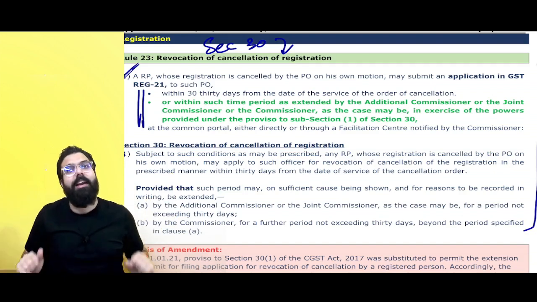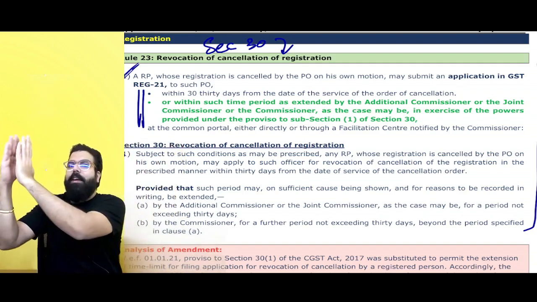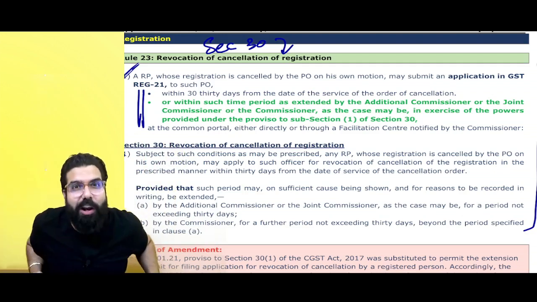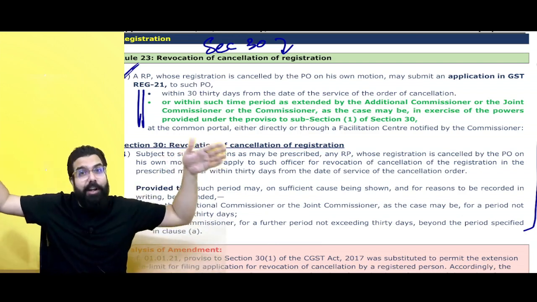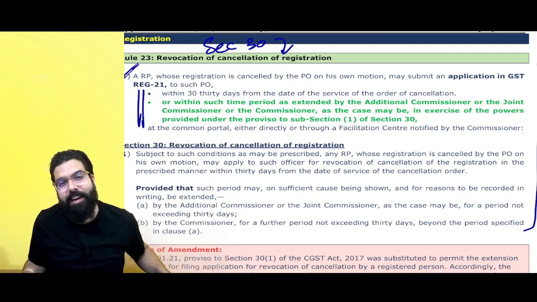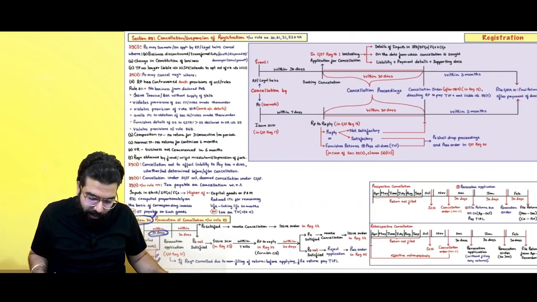Sir, how much time can they allow? Generally, you can apply within 30 days. Additional commissioner, joint commissioner can allow a further 30 days. And if the commissioner wants, the commissioner can also allow a further 30 days. So you actually have 30 days, 30 days, 30 days, 90 days, provided the extended time period has been allowed to you. Now, for this, the amended chart also I have put below.